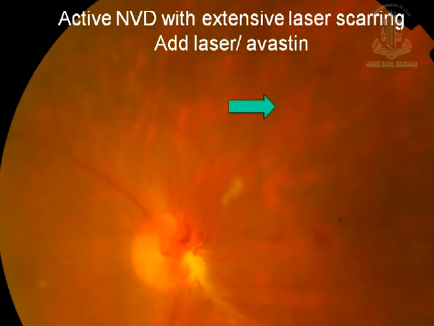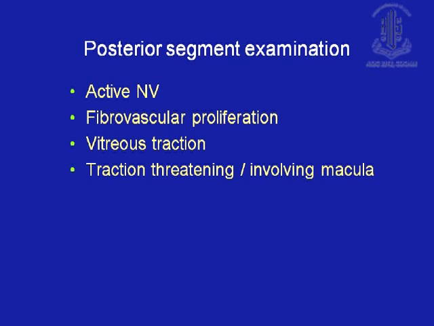Similarly, if you have a lasered patient who is bleeding because of new vessels on the disc, florid new vessels or somewhere else, you can just inject an anti-VEGF so that the new vessels regress for 2-3 months, and you have a time when the hemorrhage clears, you can complete the laser. This patient does not need vitrectomy to complete the treatment.